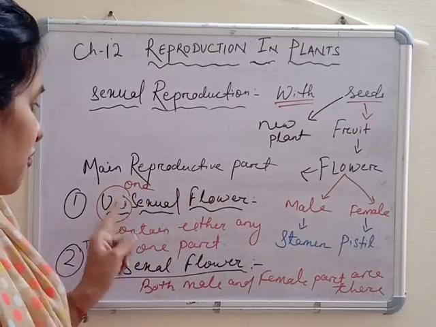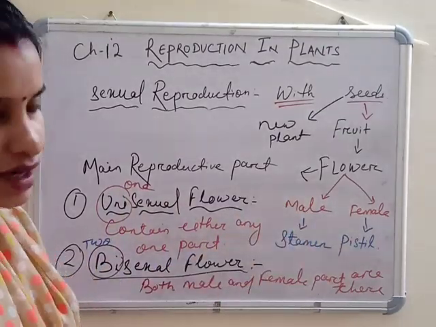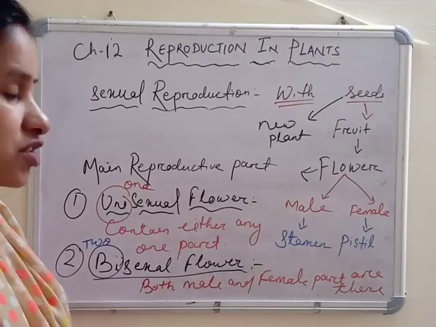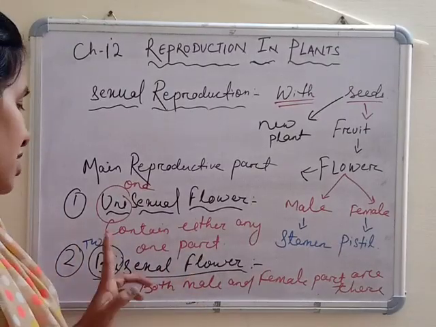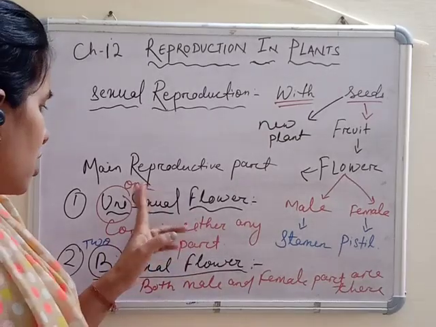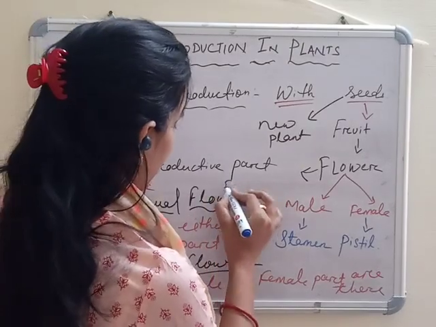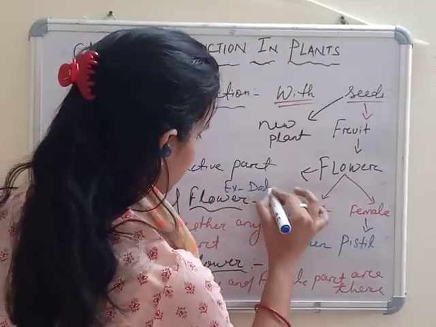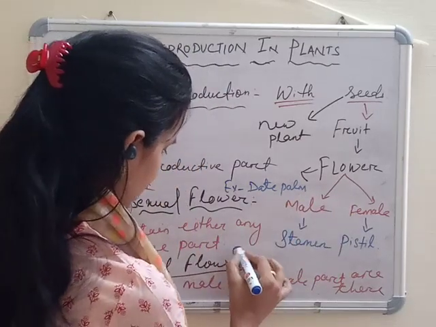If a flower contains only one part, either only stamen or only pistil, it is considered a unisexual flower. If it contains both, it is called bisexual. You can find examples on the internet. I am just giving one example here. For unisexual I can give date palm, खजूर, and here I can give the example of hibiscus.